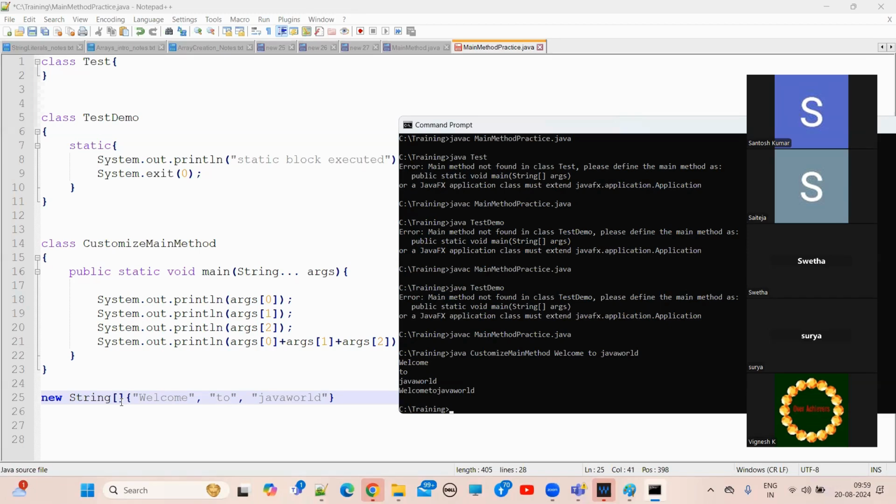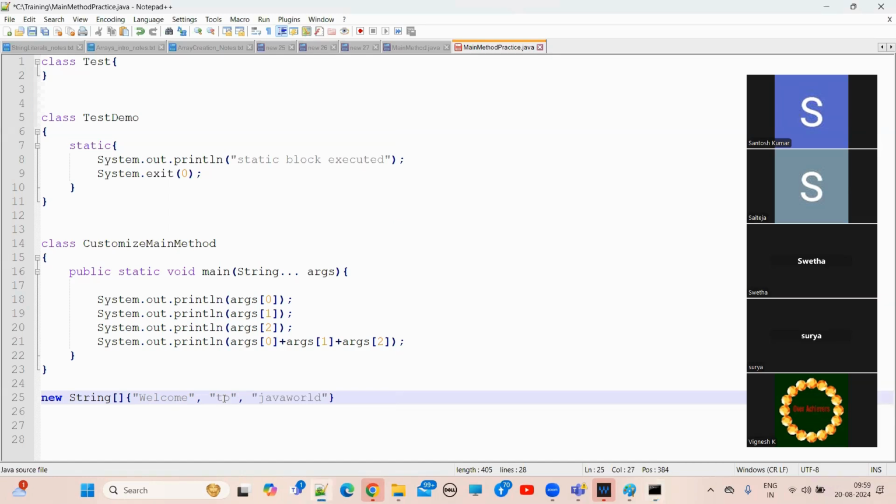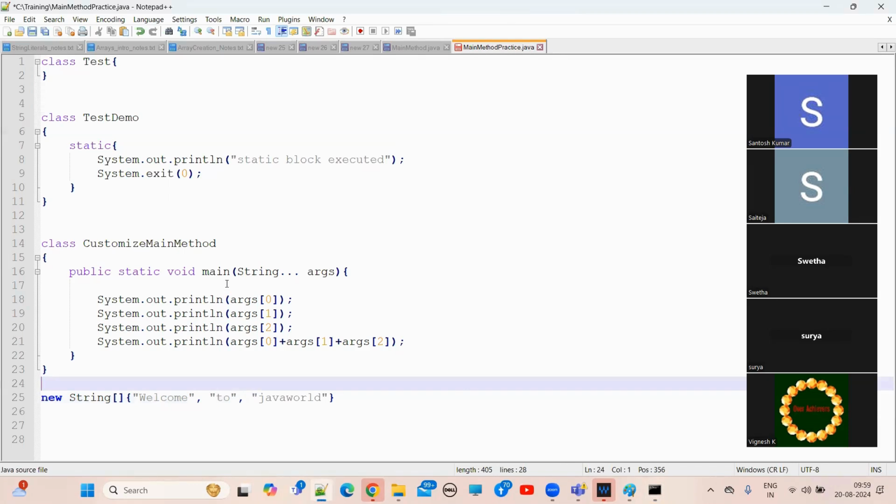So it creates one anonymous single-dimension string array object and initializes it with these values. This is the first argument value, the second, and the third. Then it calls the main method. Now args, the variable name, points to this anonymous array object.